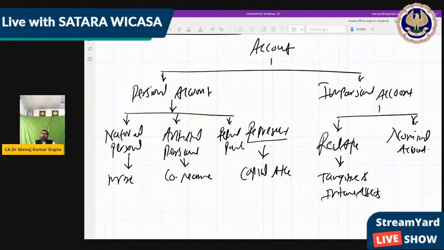Understood? So now, nominal account is what we use to record a transaction because some account is not there. That account is not actually there, but still we have to use it, like salary, rent. These are actually not seen. Just like we have a property and we have given it on rent.